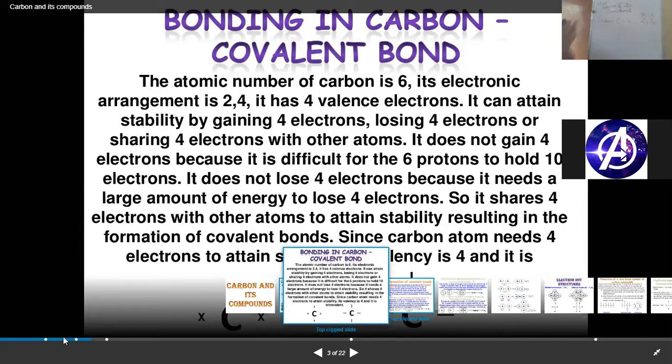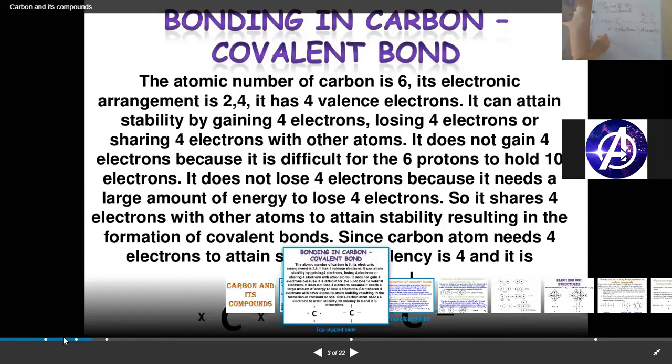I've always told you that atoms always want to be stable. An atom can become stable in two ways: either by gaining and losing electrons, or by sharing electrons. Those elements which have 1, 2 or 3 electrons in their last shell will tend to donate electrons and become stable by donating them.